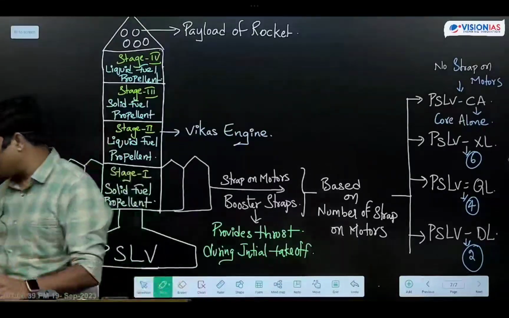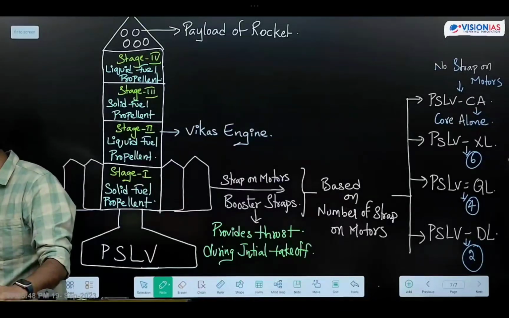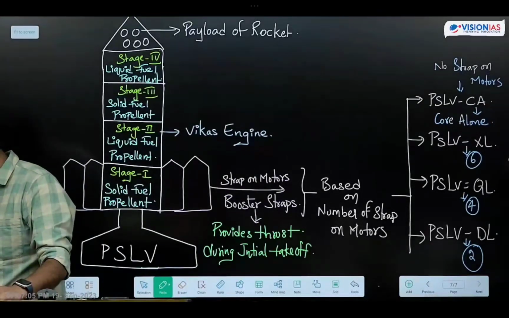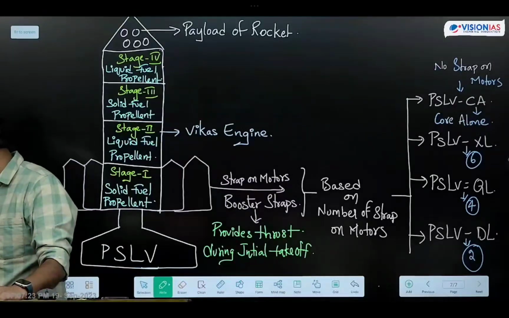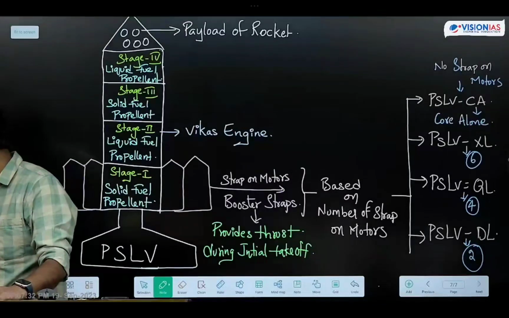PSLV was initially designed for launching of remote sensing satellites into the lower Earth orbits, or polar orbits, and sun synchronous orbits. Sun synchronous. Okay, is it okay now?